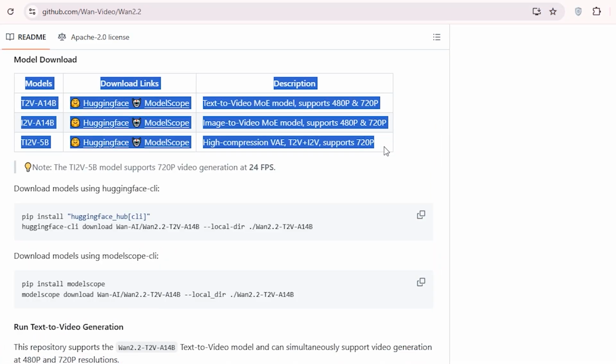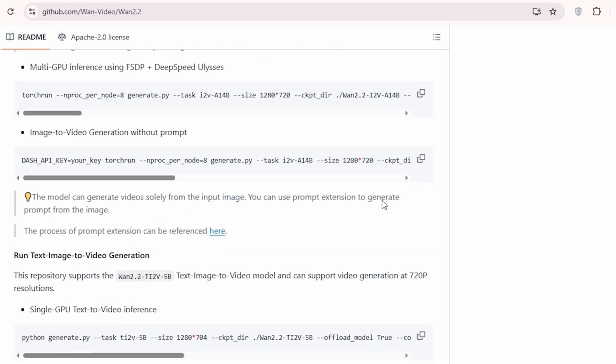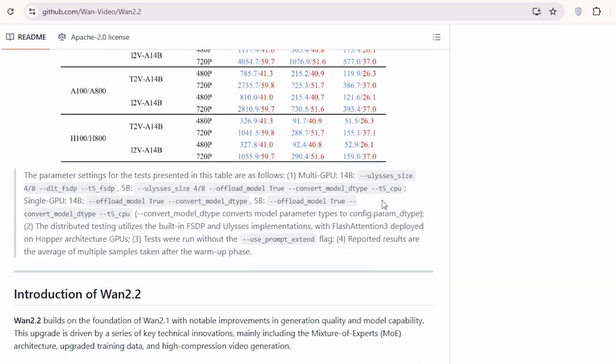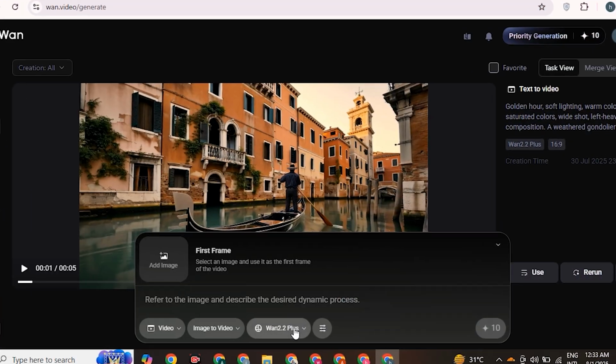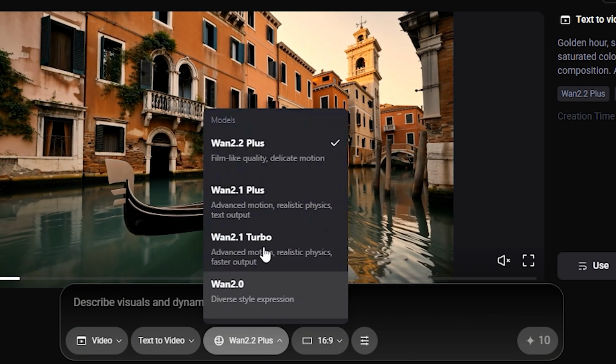First of all, I should say this is an open source video model that you can install locally on your PC. But if you do not have a GPU, you can use it for free on their website. If we go to their website and click on the model section, we see they have added the new model One 2.2 Plus. They are claiming that it generates more precise motion and gives you film-like quality. And if we go into text to video, we also get the 2.2.